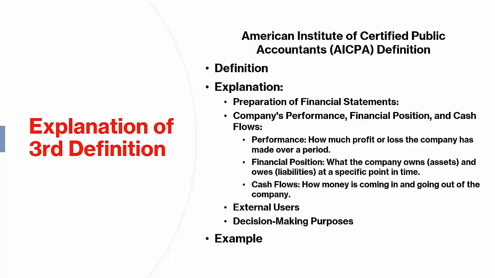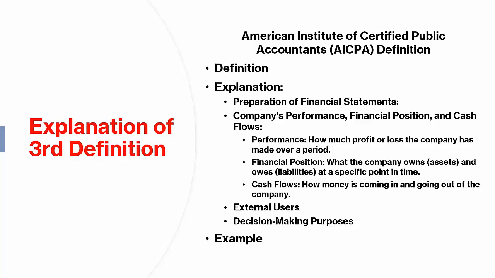2. Company's performance, financial position, and cash flows. Performance: how much profit or loss the company has made over a period. Financial position: what the company owns, assets, and owes, liabilities, at a specific point in time. Cash flows: how money is coming in and going out of the company.